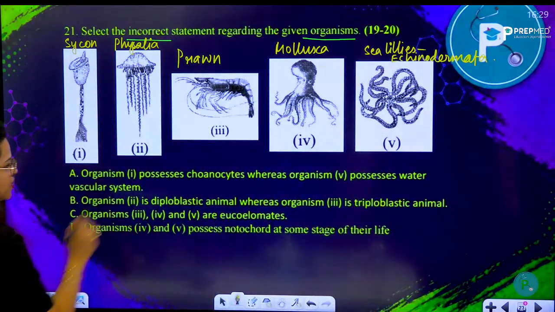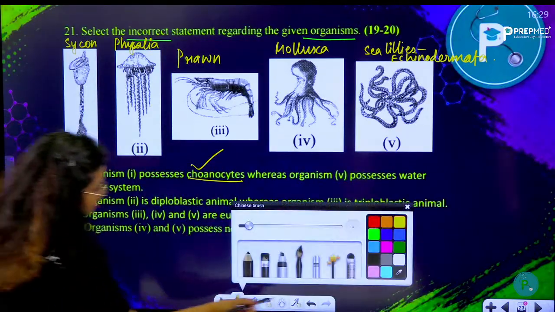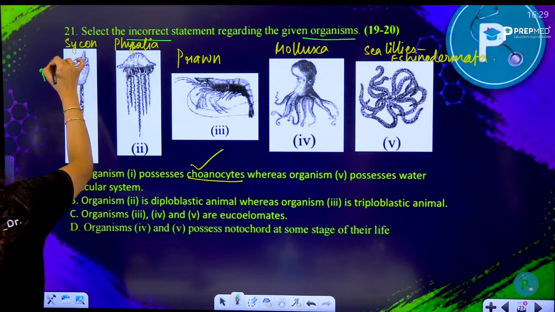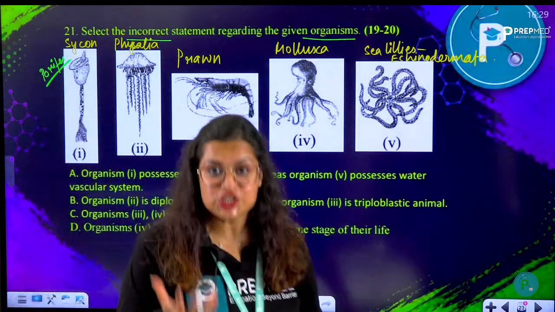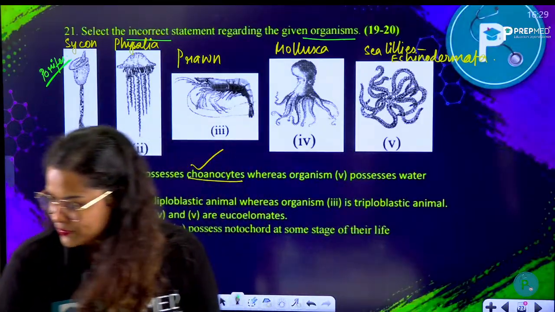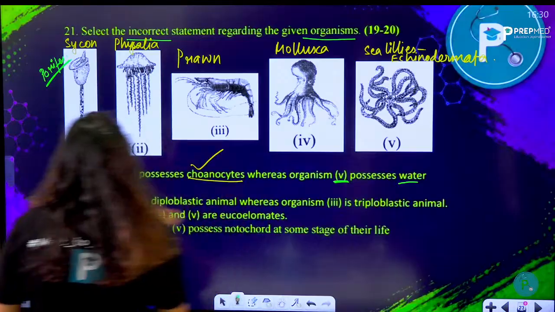Organism 1 possesses choanocytes. Yes. Scypha possesses choanocytes because Scypha is a porifera. Absolutely correct. Porifera have choanocytes, the collar cells. Collar cells help in capturing food and in intracellular digestion. Whereas organism 5 possesses a water vascular system.